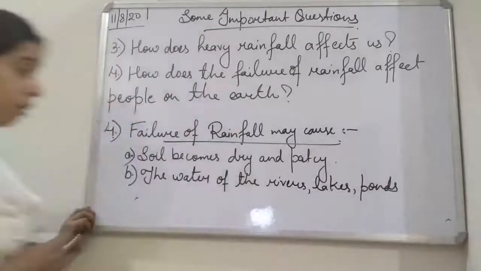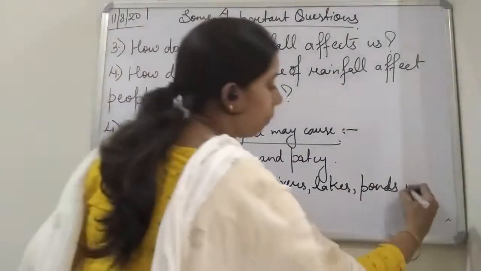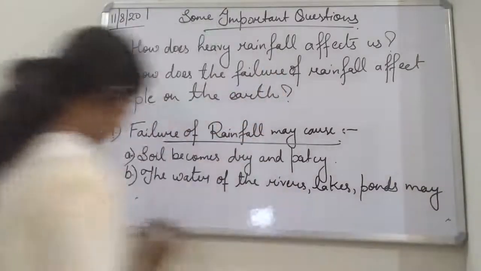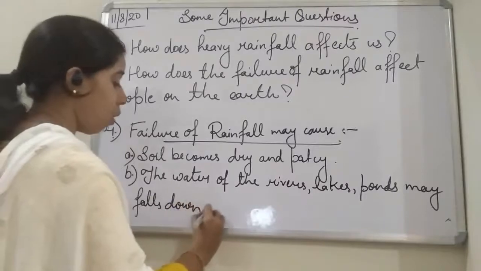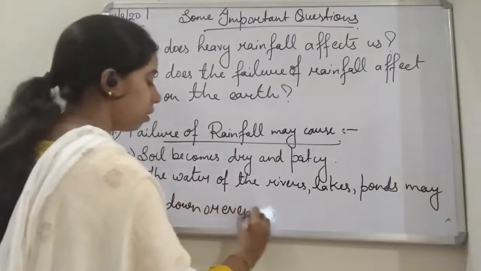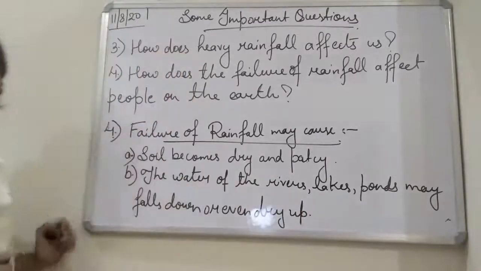So the water of the rivers, lakes and ponds may fall down or even dry up.